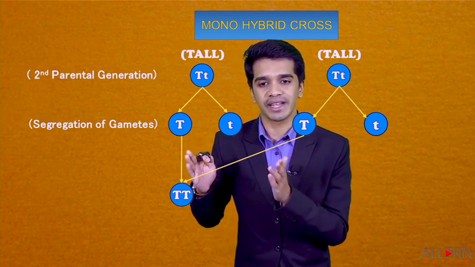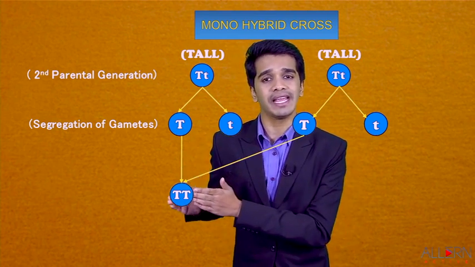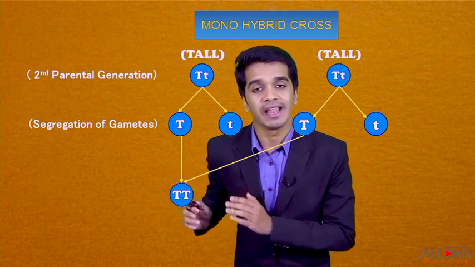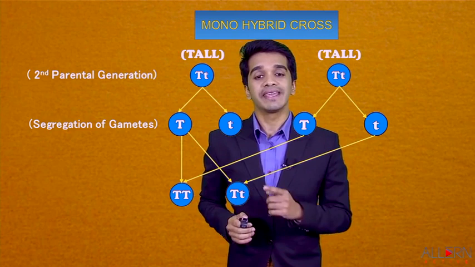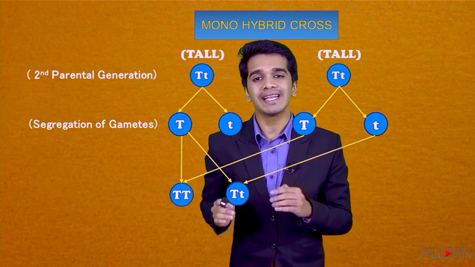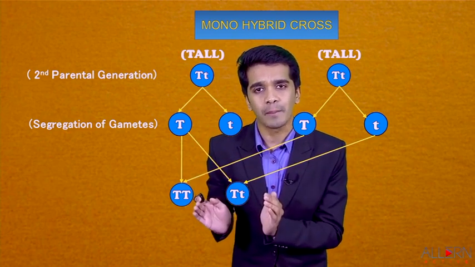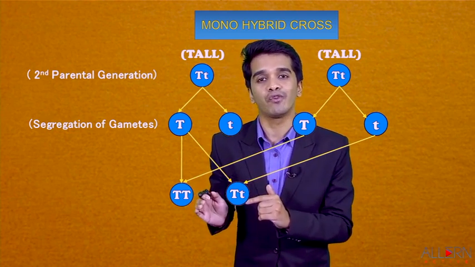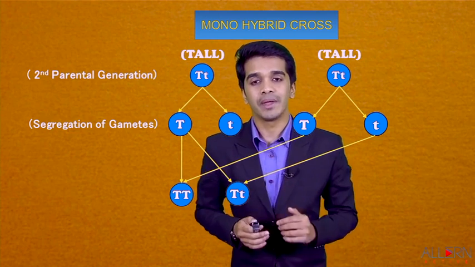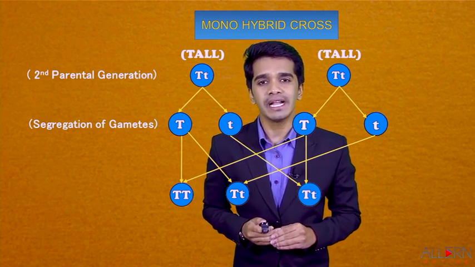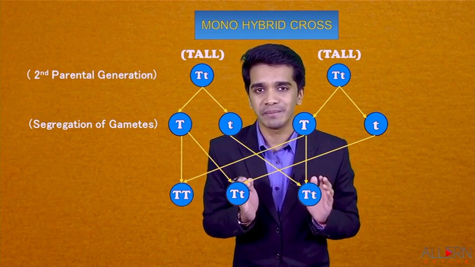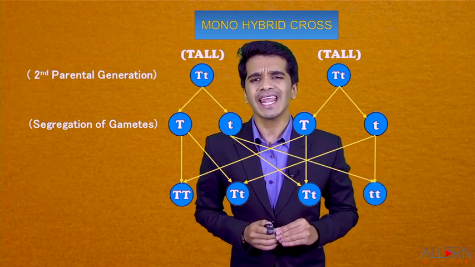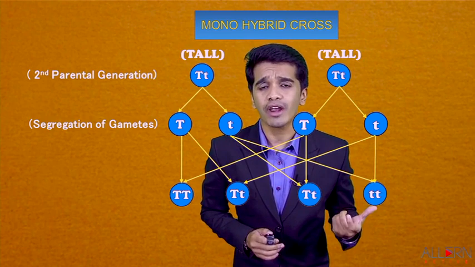The first combination is capital T with capital T. Can I say this plant is nothing but a pure tall? Yes. The next combination is capital T with small t. Can I say this is also a tall, but not a pure tall, but a hybrid tall, because it contains the gene of dwarfness which got masked. The third combination is capital T and small t. This is also a hybrid tall. And the last combination is small t and small t. Can I say this is nothing but a pure dwarf?